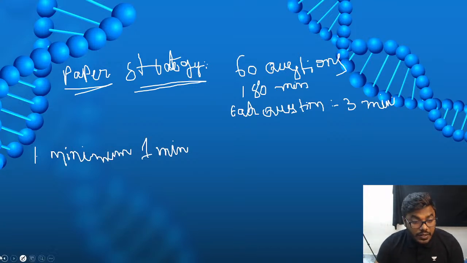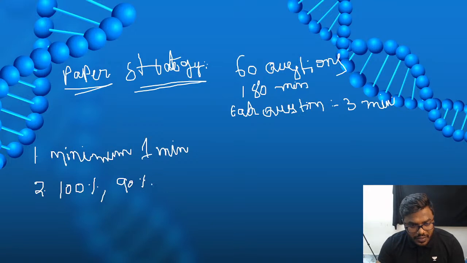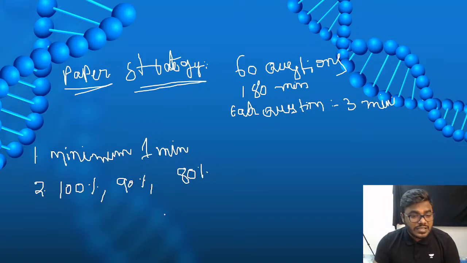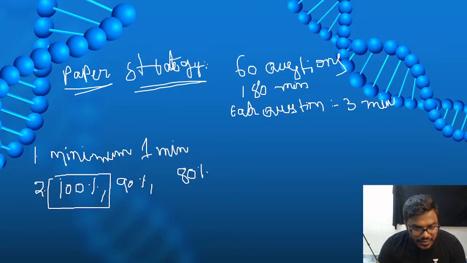Most important, you know friends, how I will answer questions. If I am in your position, I will segregate my paper into 3 types. One we call 100%, one we call 90%, one we call 80%. What do you mean by this? Friends, if I am sure about the question 100%, then only I'll go for the option. Then only I'll submit that particular question.